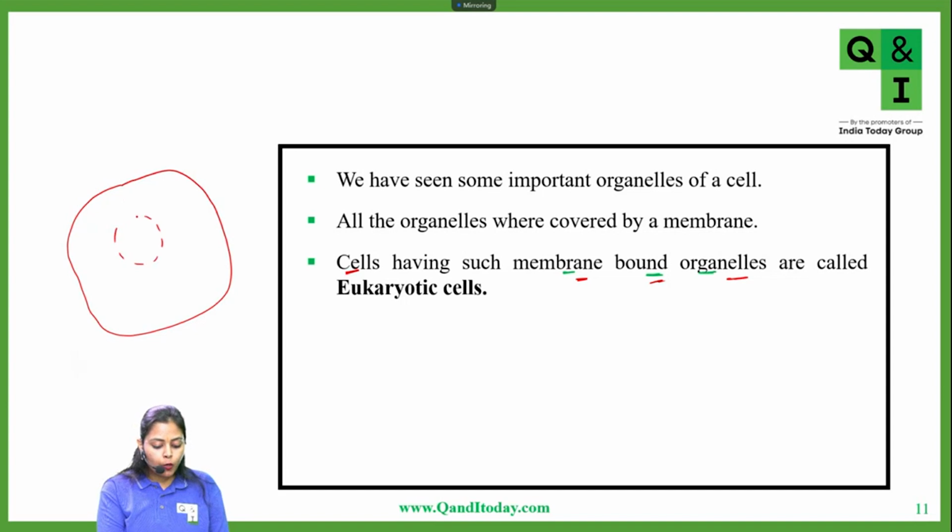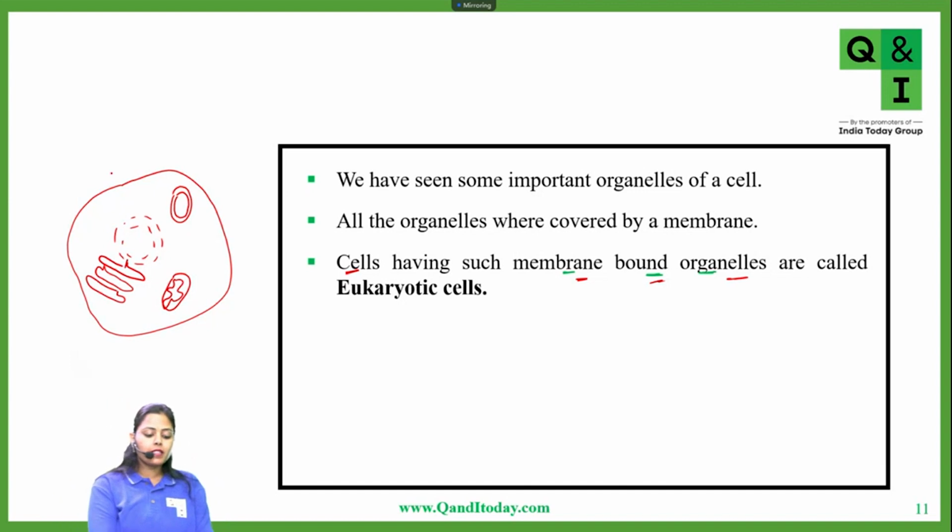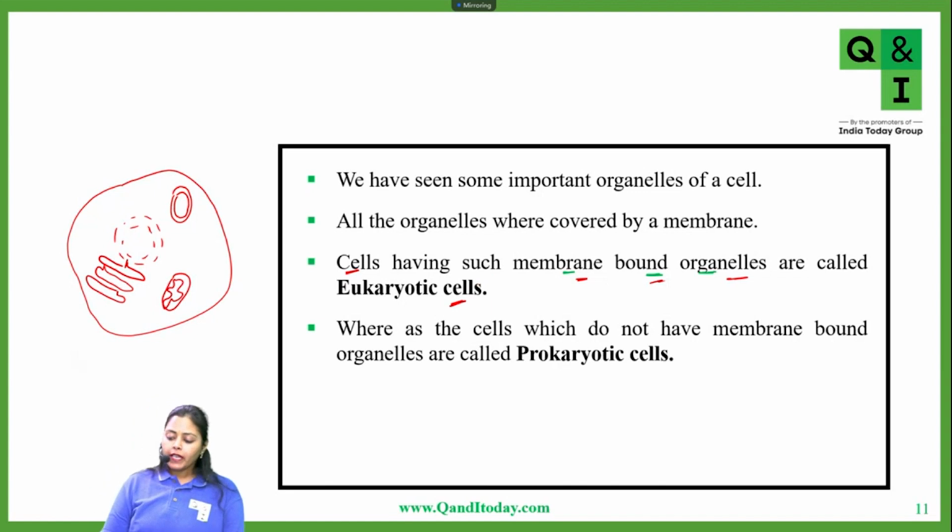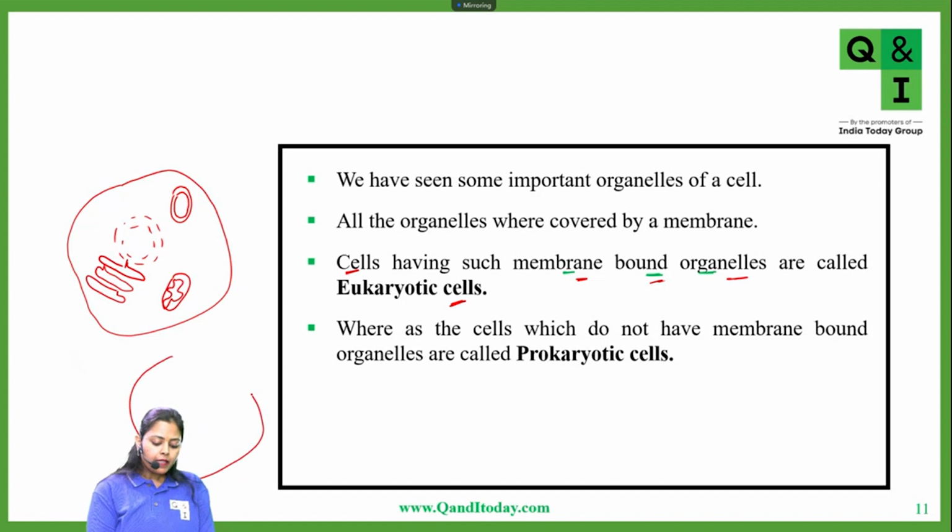See, this is the nucleus membrane which I am drawing. This is the endoplasmic reticulum's membrane. This is the mitochondria's membrane. This is the chloroplast membrane. So these cell organelles have their own membranes. That's why such cells are called eukaryotic cells. Now, prokaryotic cells do not have any membrane bounded cell organelles. If you see a prokaryotic cell, inside it you will only see cytoplasm present. However, there is one cell organelle which is present in a prokaryotic cell, and that's a ribosome.